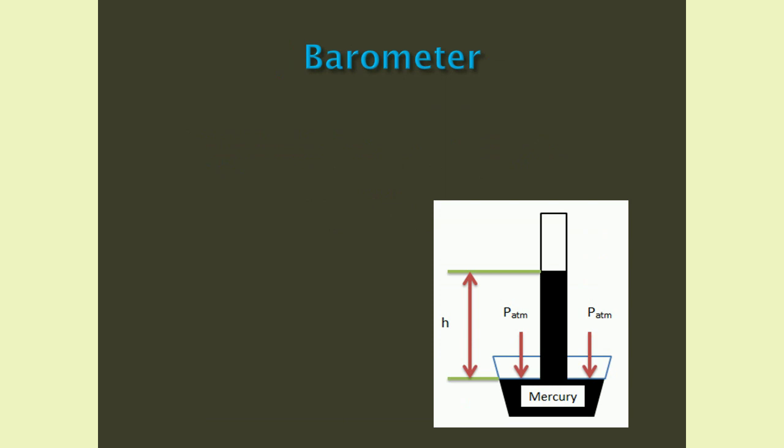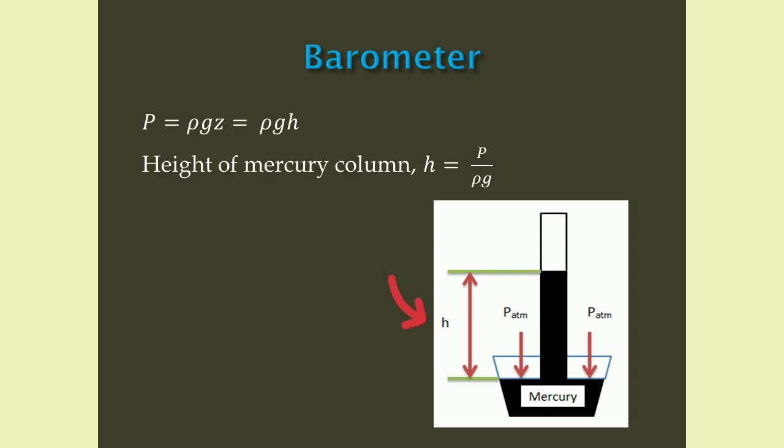Barometer is used for measuring atmospheric pressure. It consists of an inverted tube in a mercury-filled container. Because of atmospheric pressure, mercury rises up to a height h. From hydrostatic law, we can write h equals P by rho g.